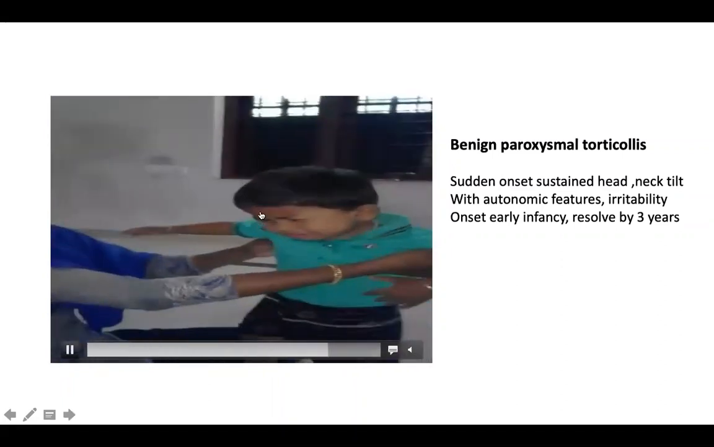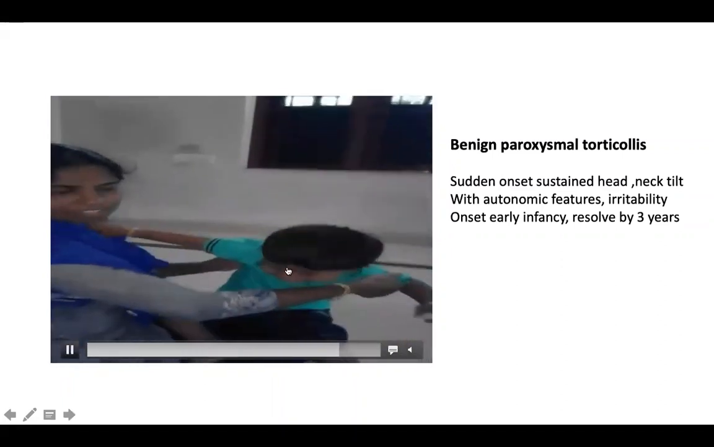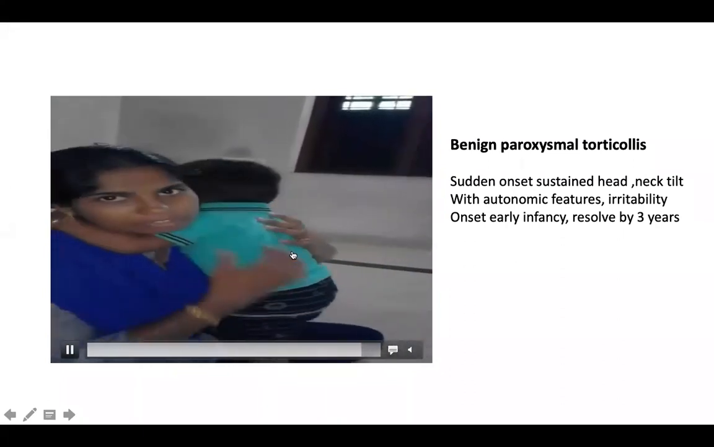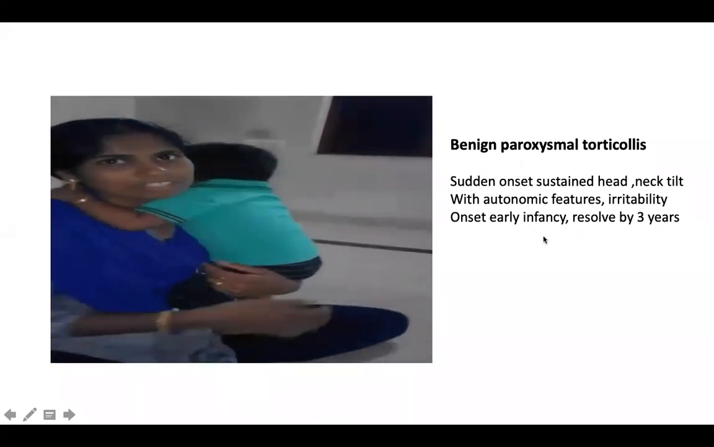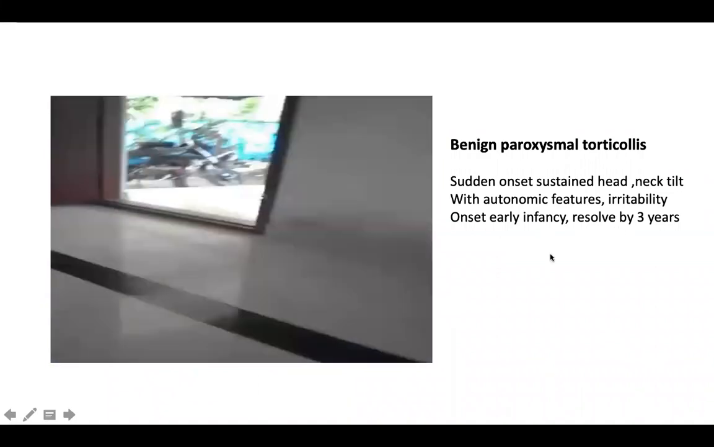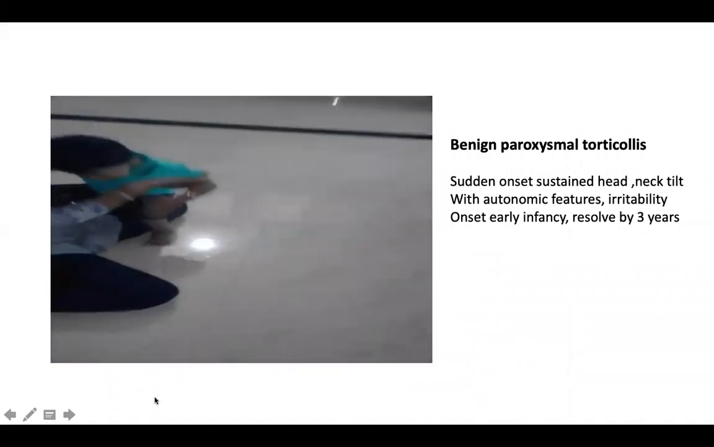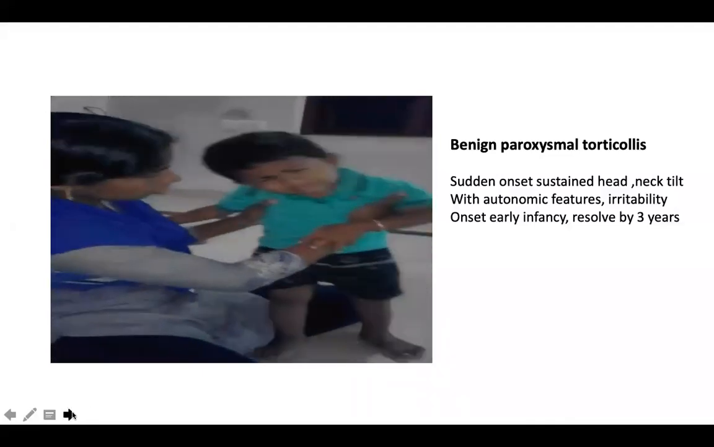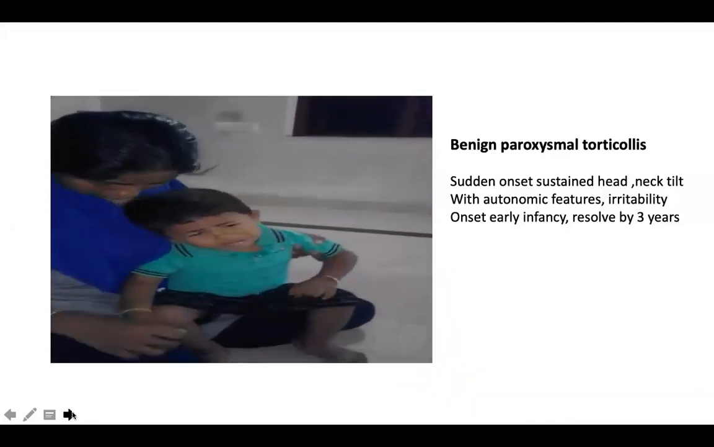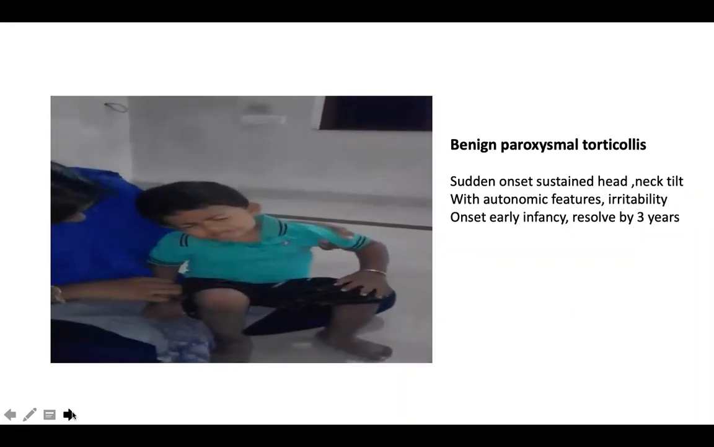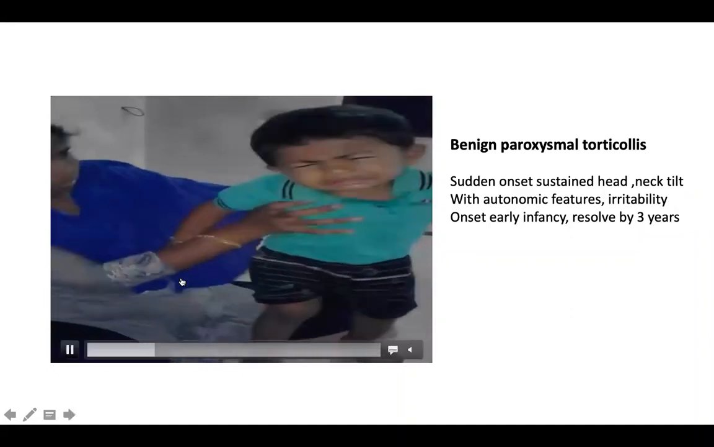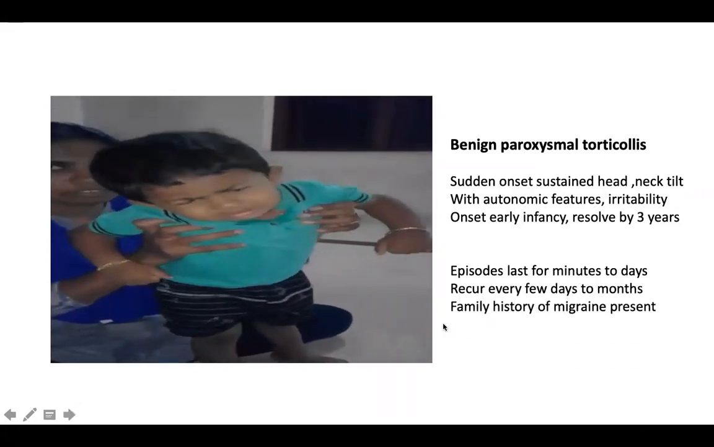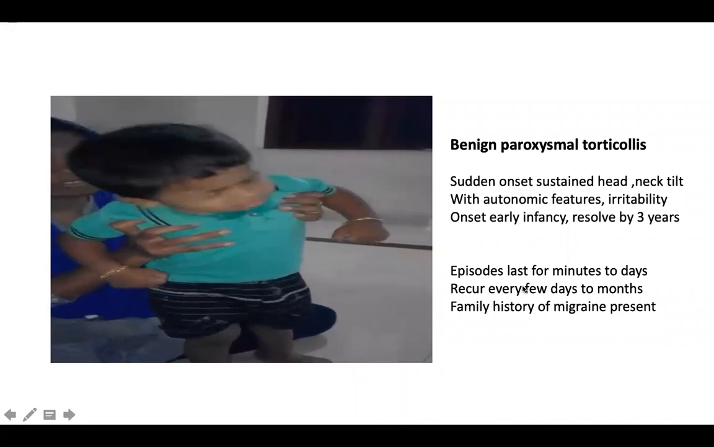You can appreciate the neck tilt towards the right side, with extreme irritability, diaphoresis, some phonophobia, photophobia. It starts usually around 1 year and disappears by 3 years. Each episode can last for minutes to hours and sometimes even days. Sometimes you can have 3 to 4 episodes in a month, or sometimes only 2 to 3 episodes every 2 to 3 months. It's a form of migraine variant in an infant. There's a strong family history of migraine, and the treatment is like treating a migraine, with topiramate and riboflavin and other medications.